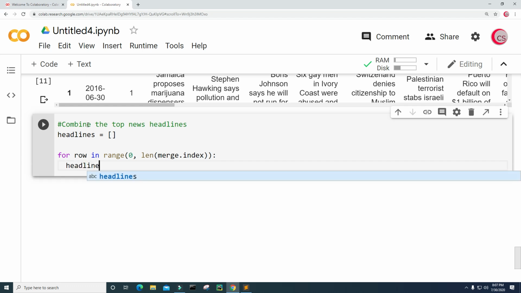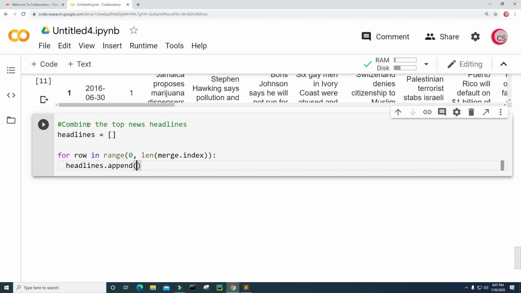So I'm going to type headlines.append. I want to append the top news headlines, right? So I'm going to append a space so I can separate each of the headlines by a space, dot join,